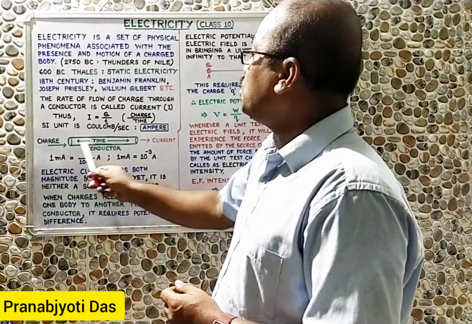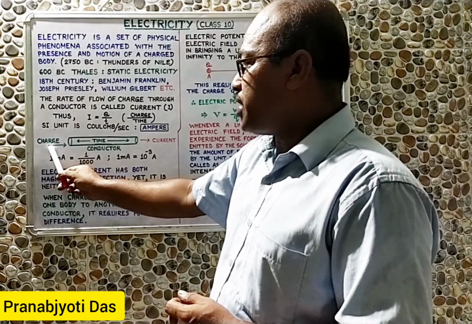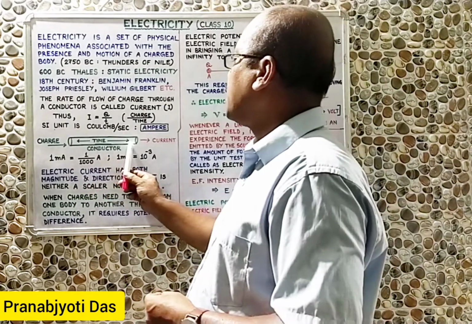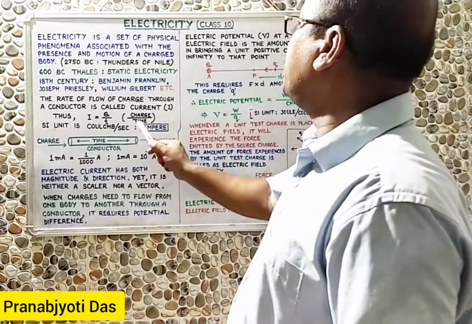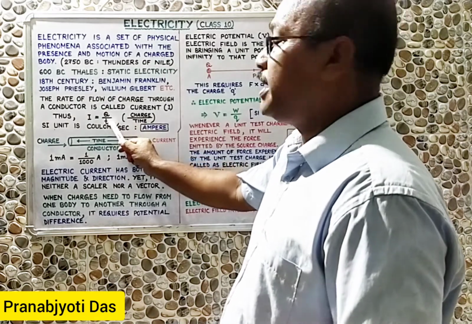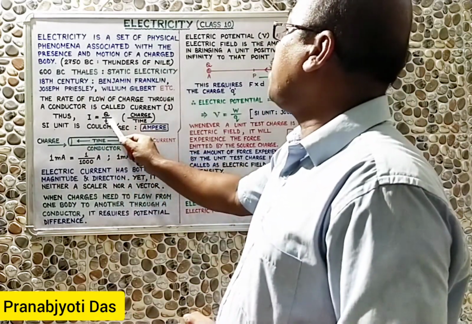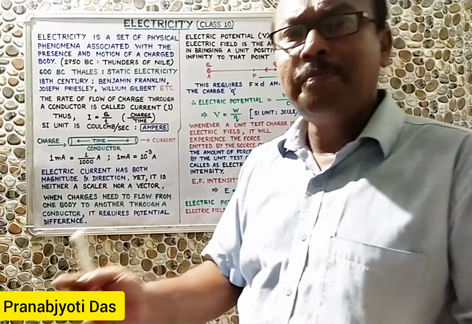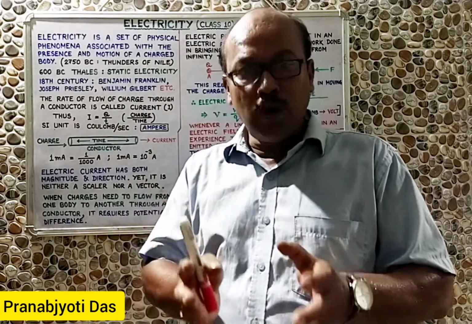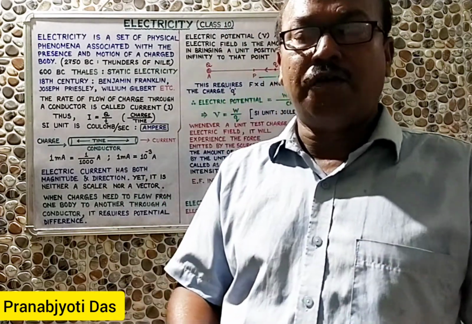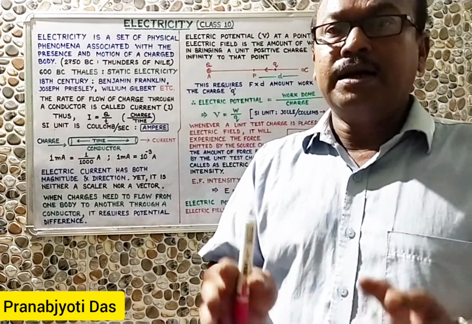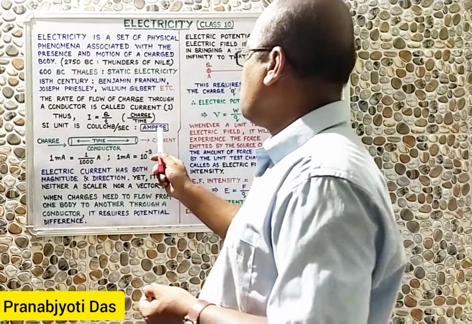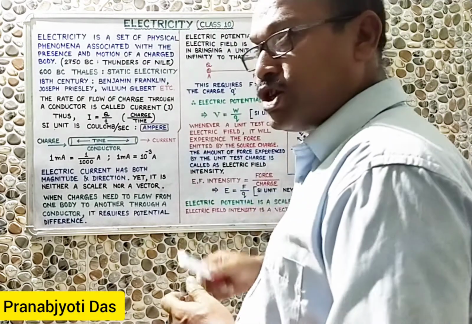So if through this conductor 1 Coulomb charge passes in 1 second, then you will get 1 Coulomb divided by time 1 second. So 1 by 1, this will be 1. So that will give you 1 ampere current. So what is 1 ampere electric current? When 1 Coulomb charge passes through any cross section of a conductor in 1 second, then the current passing through the conductor is 1 ampere. So that is, 1 ampere is equal to 1 Coulomb divided by 1 second.